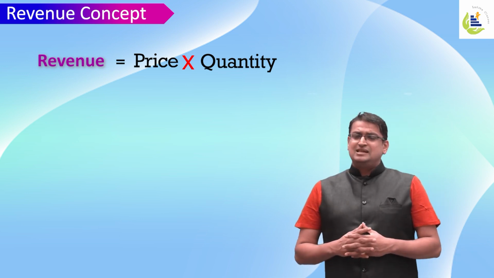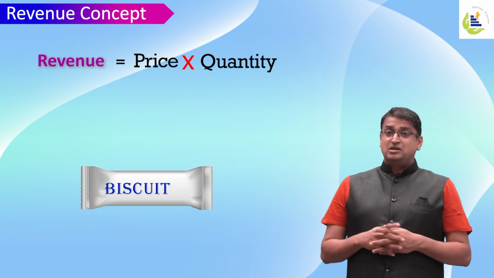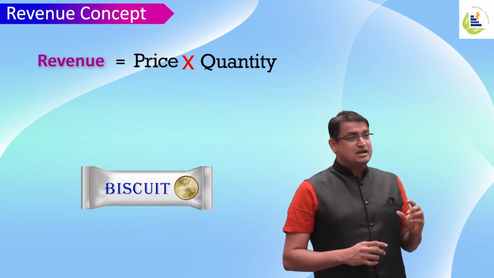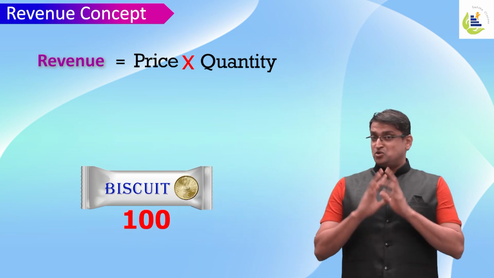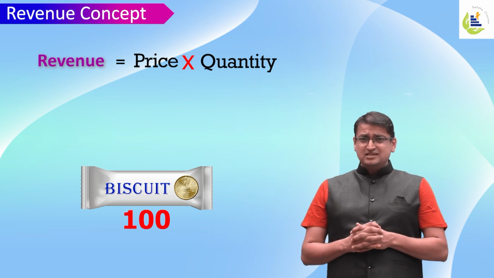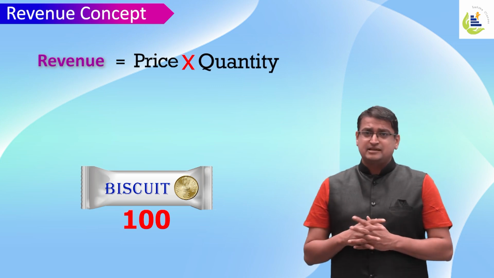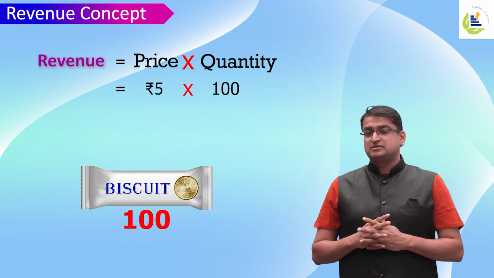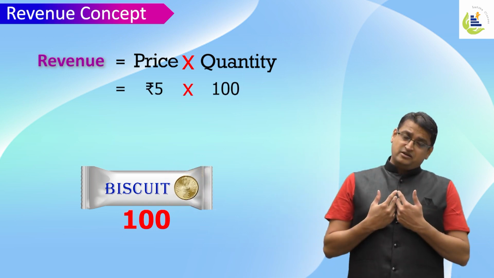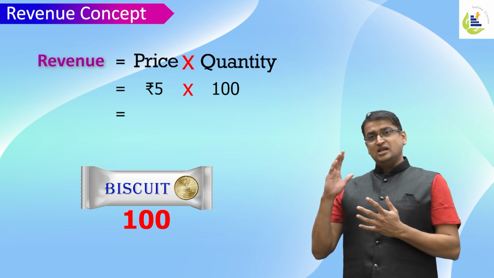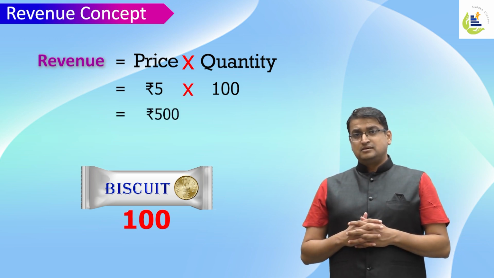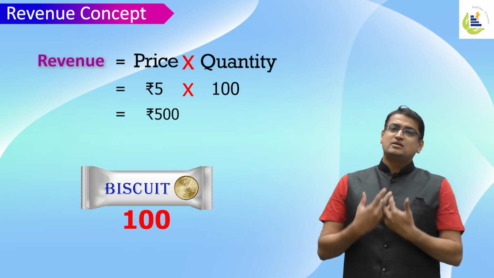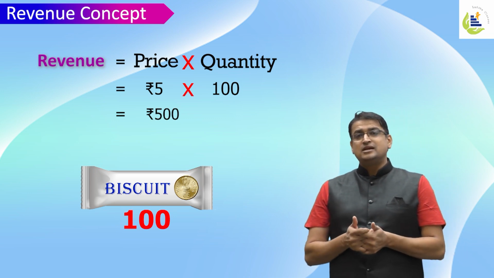I'll give you an example. Let's say a biscuit packet example. A biscuit pack costs ₹5 and I sell around 100 packets of it. So what is my revenue? Very simple. It's price into quantity. Price per packet is ₹5. Quantity is 100 packets. So my collection, my total revenue, my total receipt will be ₹500. The concept of revenue is as simple as total collection, total receipt after selling the commodity.